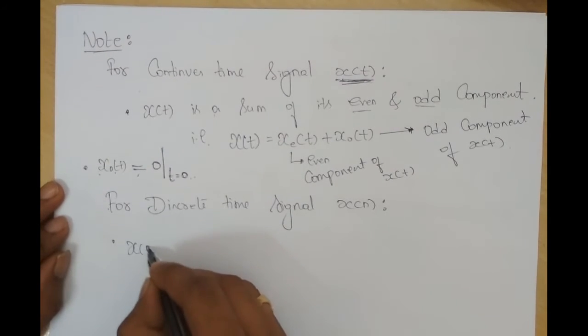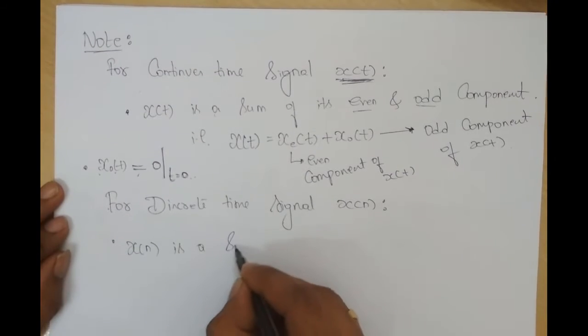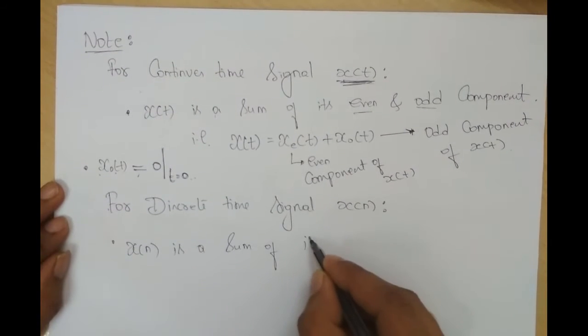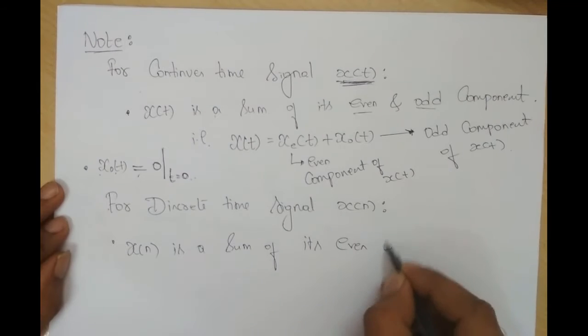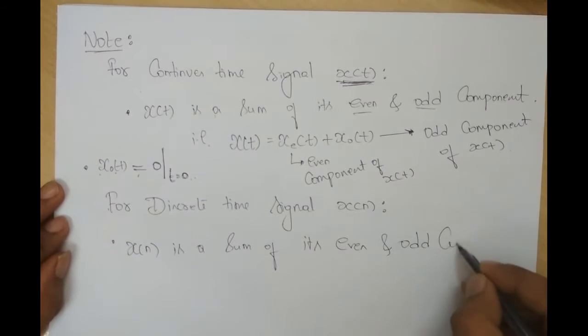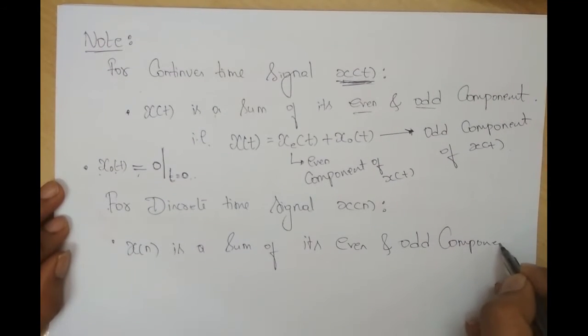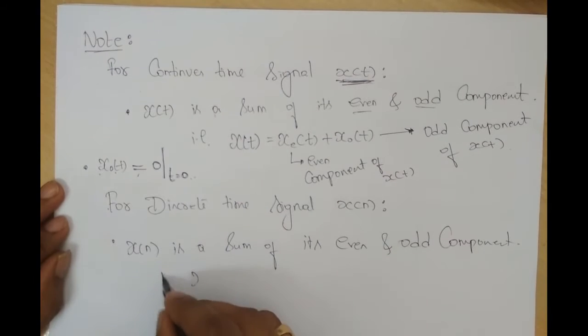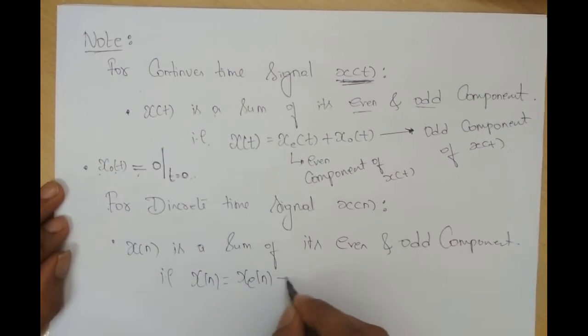x of n is the sum of its even and odd component. That is, x of n is equal to x e of n plus x o of n. What is x e of n?